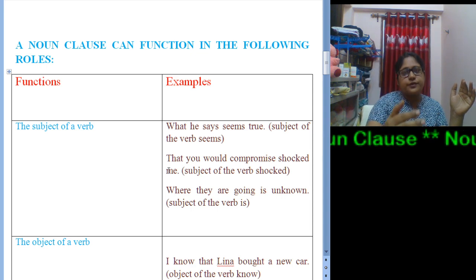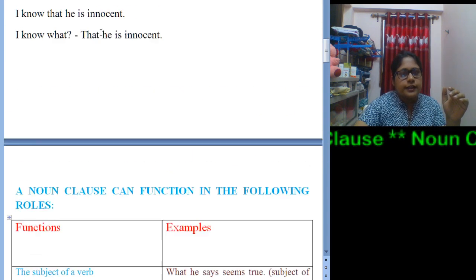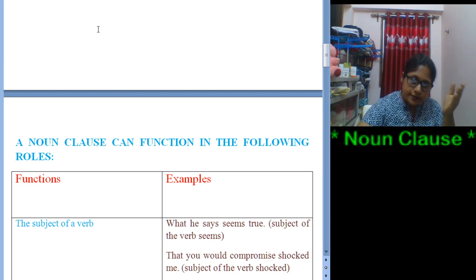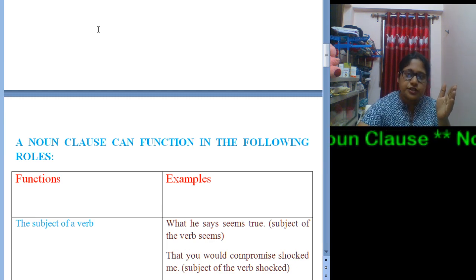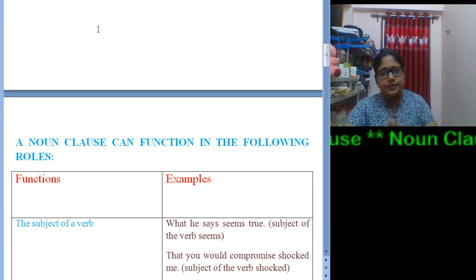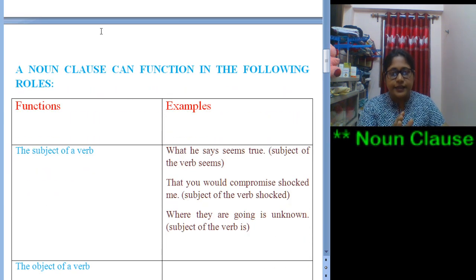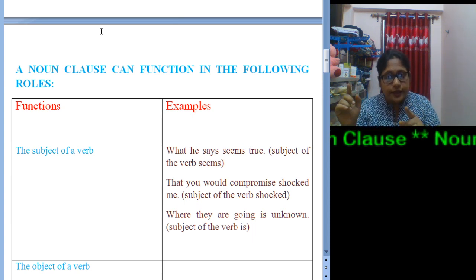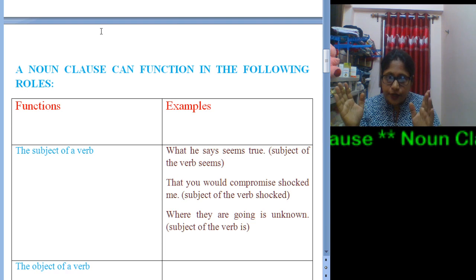In all the examples we have come across so far, the noun clause served as an object. It can also serve as the subject of a verb. In that case, the sentence will definitely start with a subordinate clause.